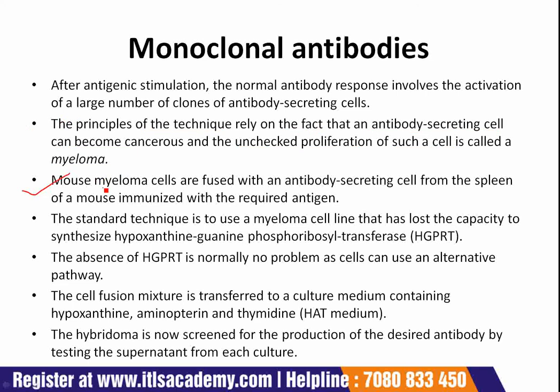Mouse myeloma cells are fused with an antibody secreting cell from the spleen of a mouse immunized with the required antigen. The technique is called somatic cell hybridization, and the resultant cell is termed a hybridoma. The rate of successful hybrid formation is low, and a technique is necessary which can select these successful fusions.